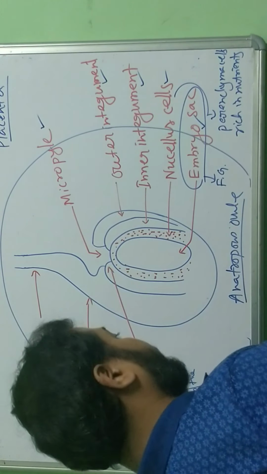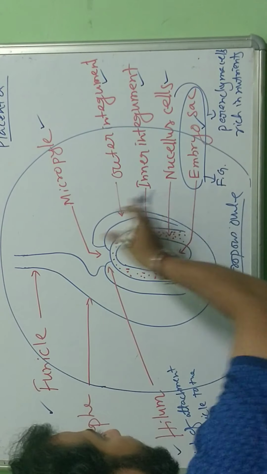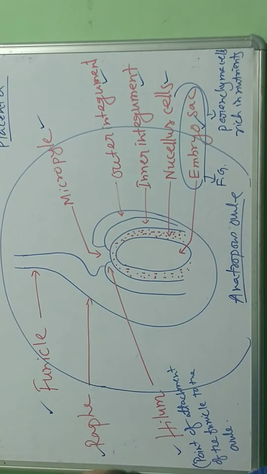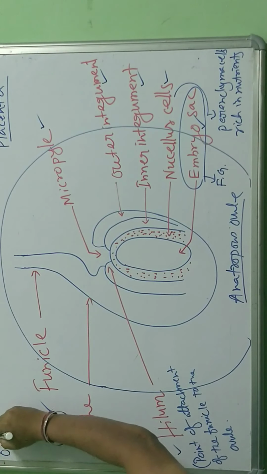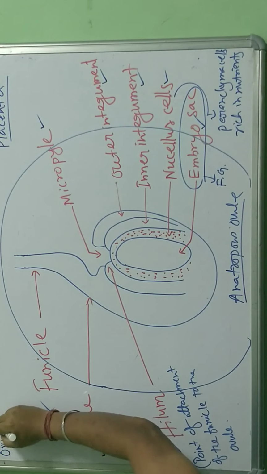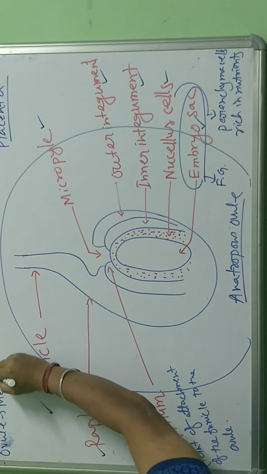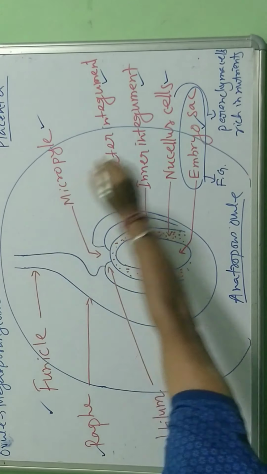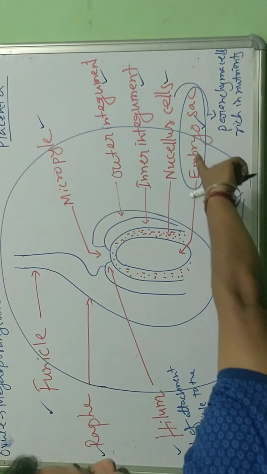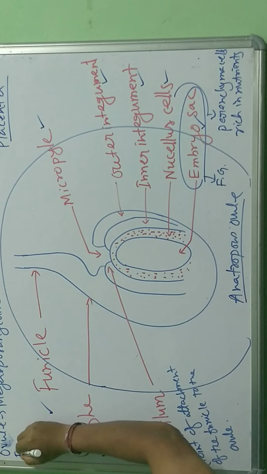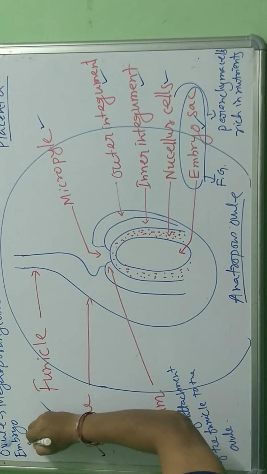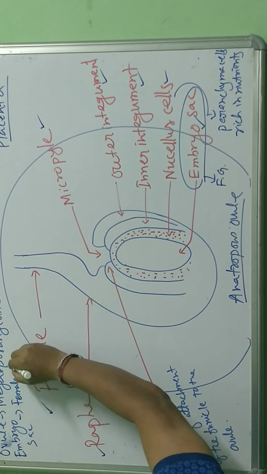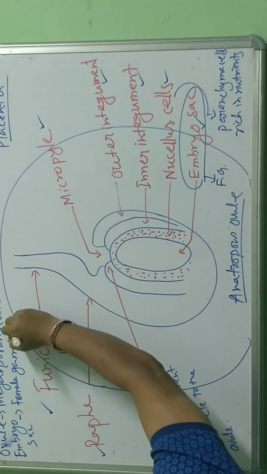One more information along with this. This ovule, the diagram I have drawn, the ovule is also known as megasporangium. So very good information. Let me write here: ovule is also known as megasporangium. Okay, and the embryo sac is also known as the female gametophyte.